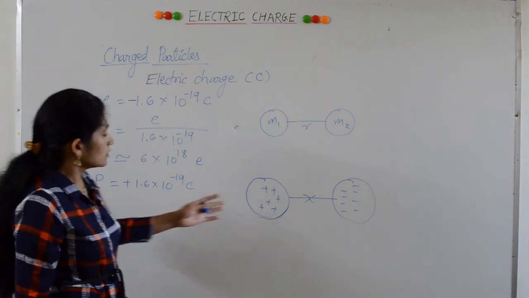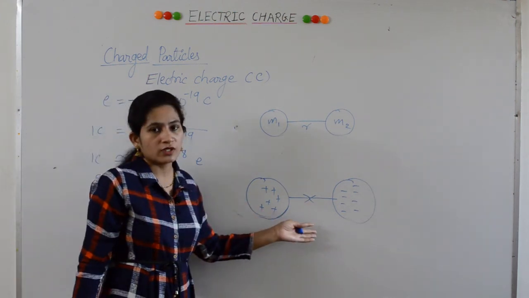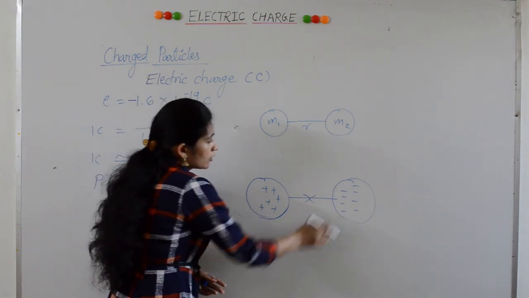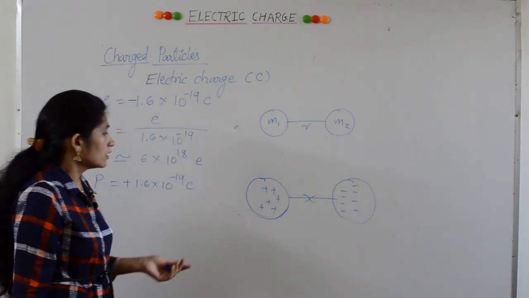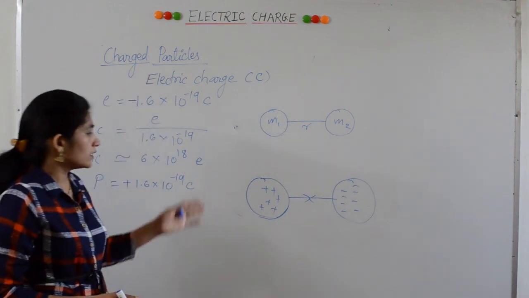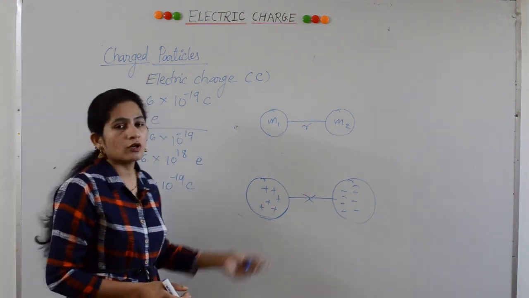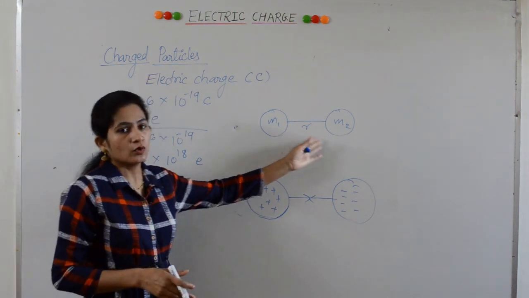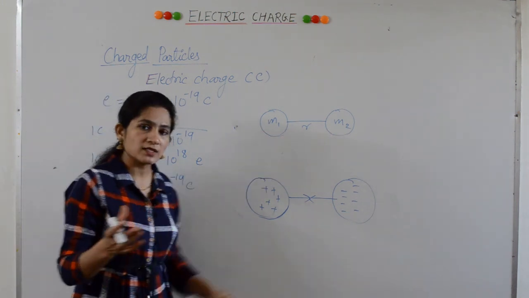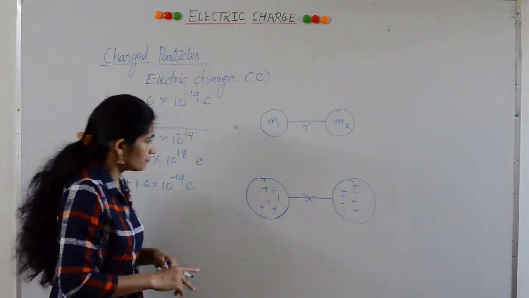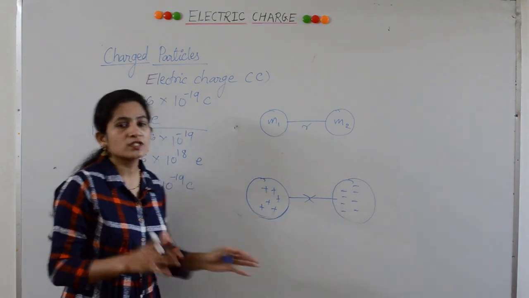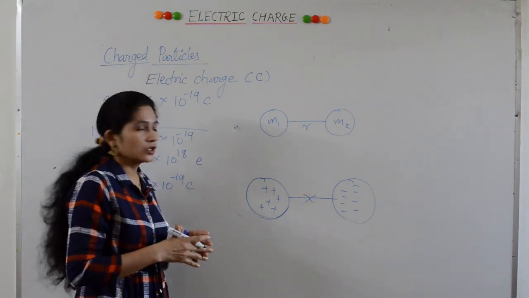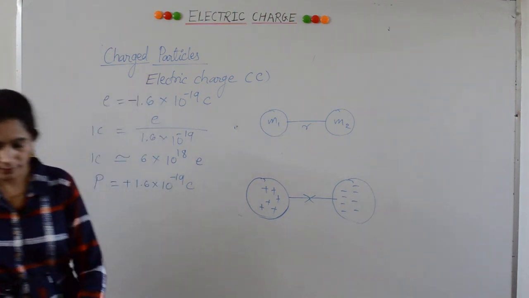The electric force between two charged objects will be attractive or repulsive or zero. For example, the electric force between two neutral objects is zero. But gravitational force can never be zero because it depends on mass. If mass is zero, then gravitational force will be zero. This electric force holds atoms together to form molecules and molecules together to form matter. Thank you.